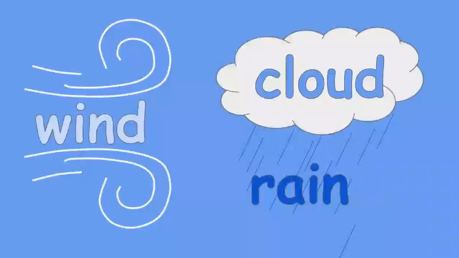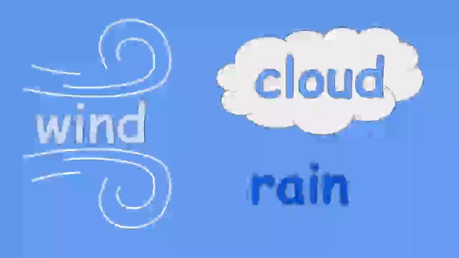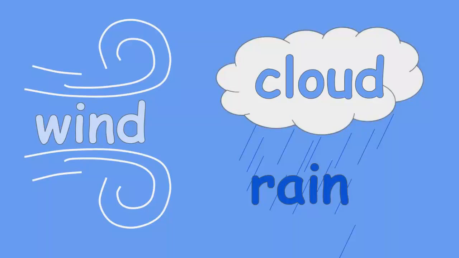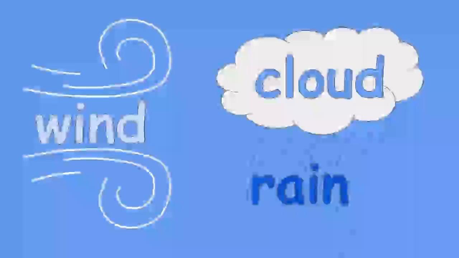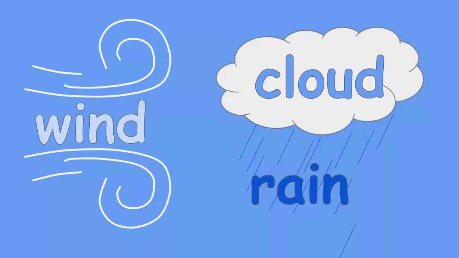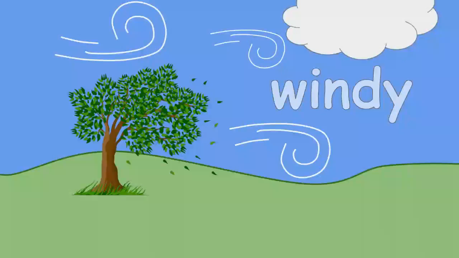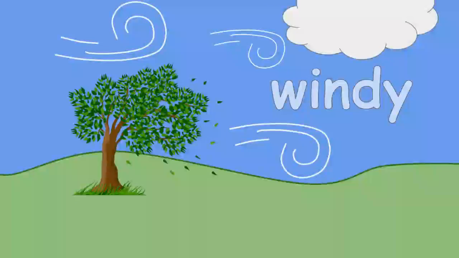Sun, sunny. Snow, snowy. Cloud, cloudy. Rain, rainy. What is a description of wind? What kind of weather has wind? What do you call this? Windy. It's the same rule. We add the y to the end.